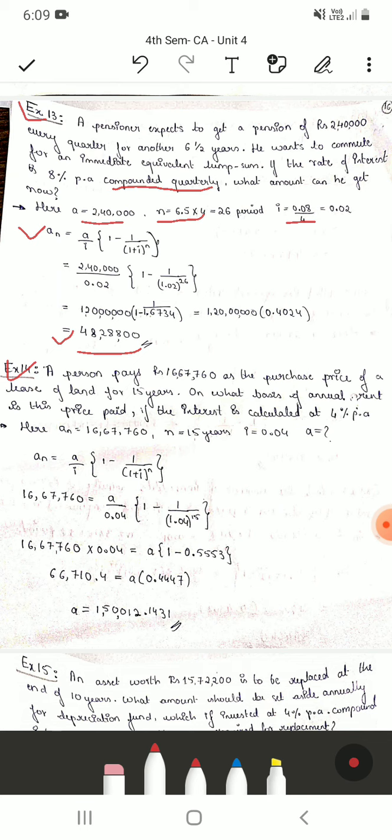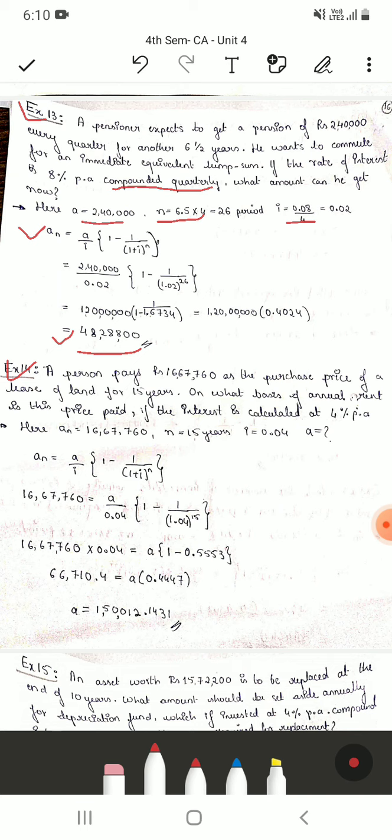In this question they have asked to find the annual rent, that is the annual payment to be made, which is your A. A person purchases a land for lease for 15 years. So your n is 15, interest is 4%, so it is 0.04, and they have given the present worth to be